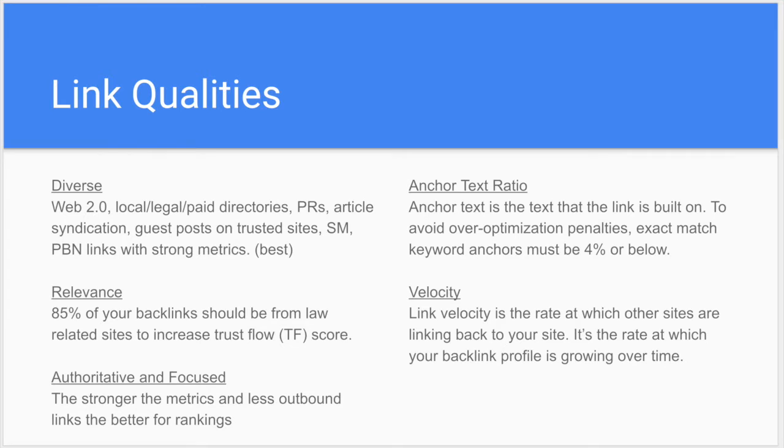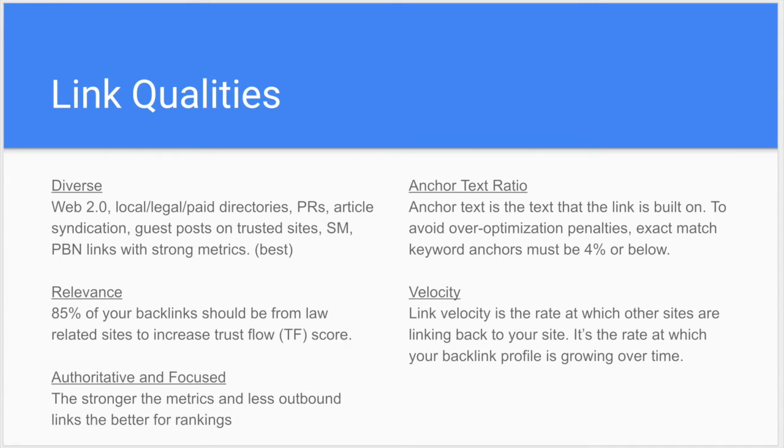Anchor text is the text that the link is built on, and to avoid over optimization penalties, which is the penguin penalty, exact match anchors must be 4% or below, which means if you have 100 links pointing to your site, you want only 4 of them to be that exact match. The link itself, Miami car accident lawyer, for example, should only be 4 out of those 100 links if you want to rank for that phrase.